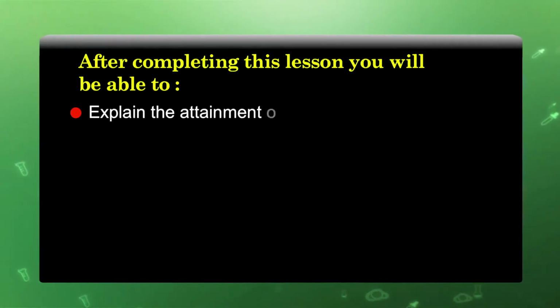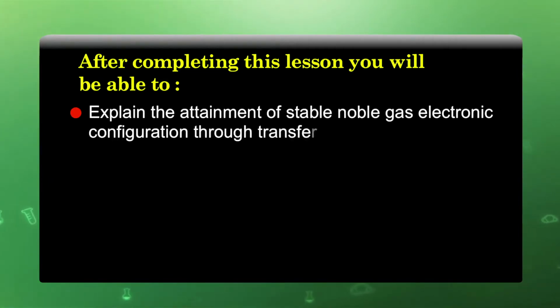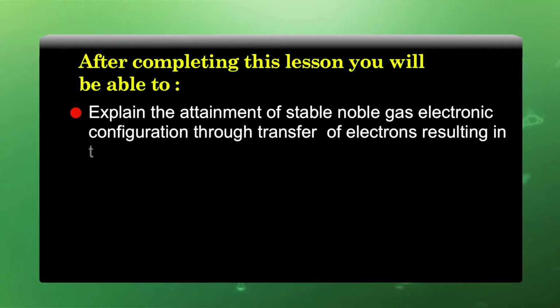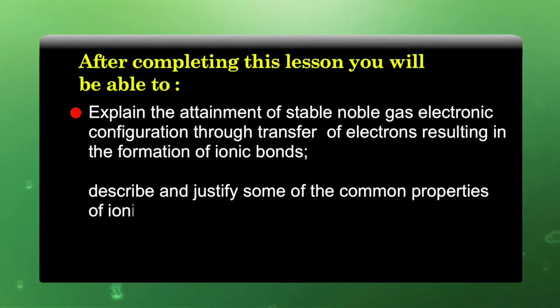We will be able to explain the attainment of stable noble gas electronic configuration through transfer of electrons resulting in the formation of ionic bonds. Describe and justify some common properties of ionic compounds.